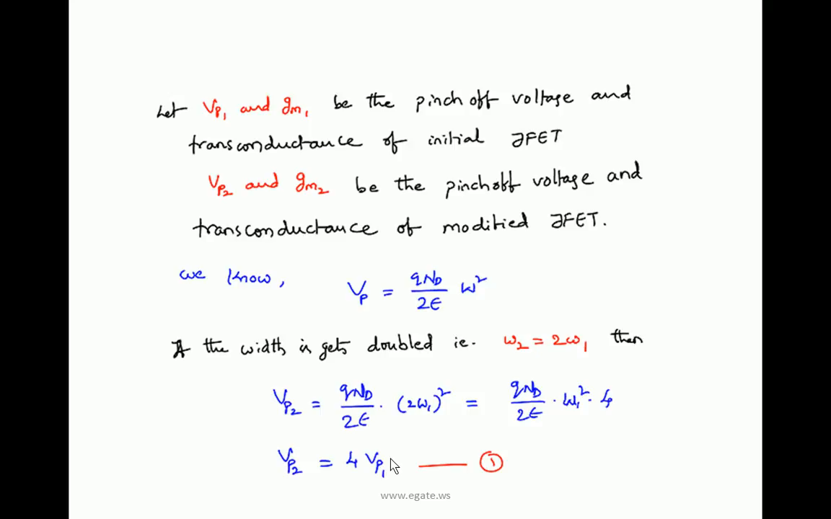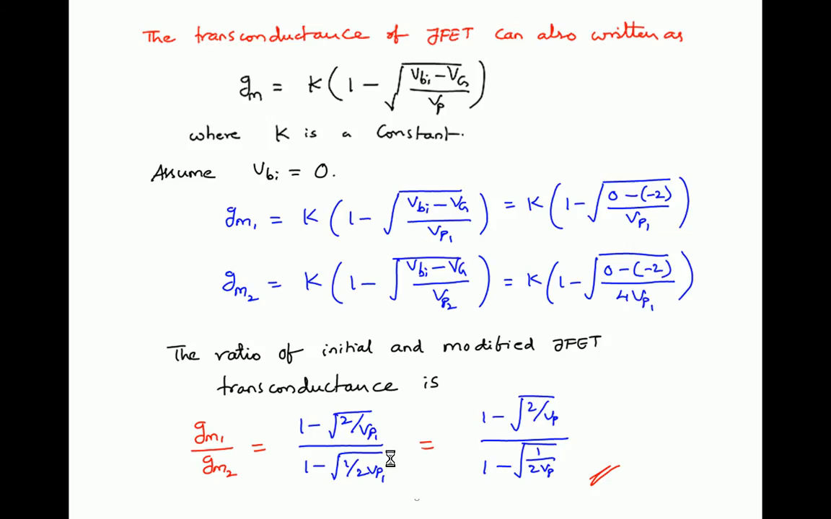Now we will write the equation for the transconductance and substitute these values for the initial as well as the modified JFET, and we will get the ratio. The transconductance of a JFET can be written as Gm is equal to K into 1 minus root of (Vbi minus Vg) by Vp, where K is a constant. Assume Vbi is equal to 0, that is, the built-in voltage of the PN junction is 0. The reverse biased gate source junction has some built-in potential, but we assume it is 0 since it has not been specified in the problem.